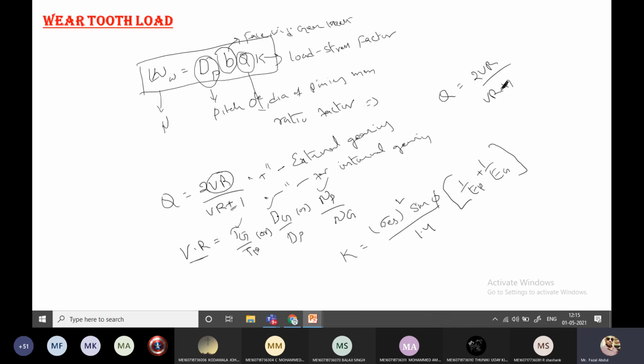So this relation is for the load stress factor. Here ES is nothing but endurance strength in shear. Phi is nothing but pressure angle. EP is nothing but Young's modulus for pinion. EG is nothing but Young's modulus for gear. Okay. Based on these parameters, we will get the K value.